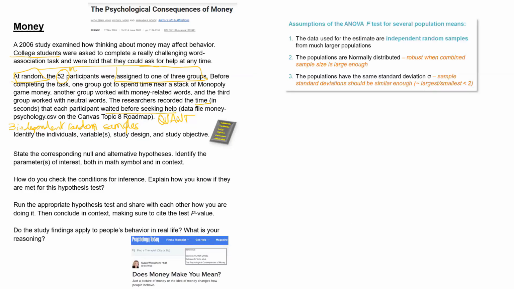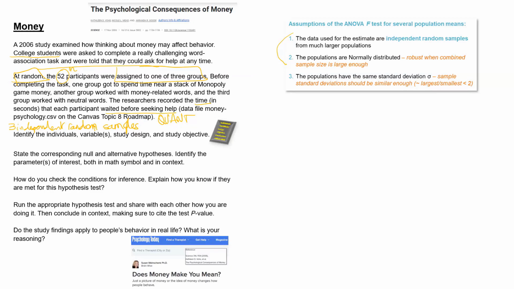ANOVA has three conditions for inference. The first two are the same as for the two-sample t-test. We must have independent random samples and either normal data or large enough combined sample size. And then we have a third assumption for ANOVA, which is specific to it and has to do with the population standard deviations. So let's look at the first two conditions.